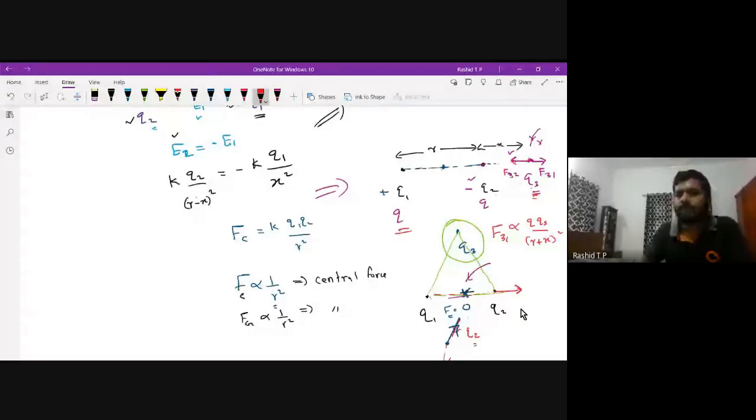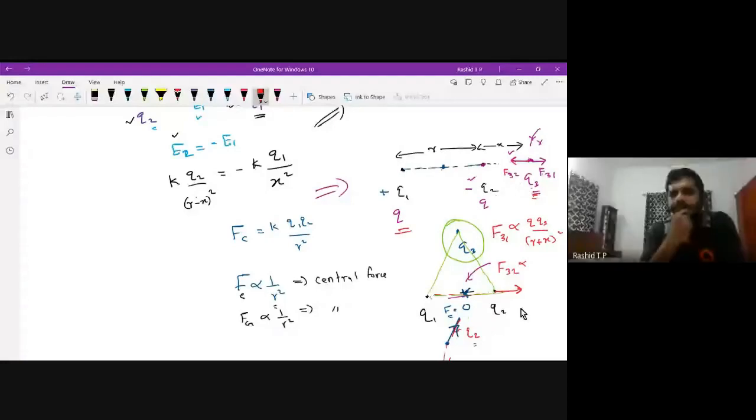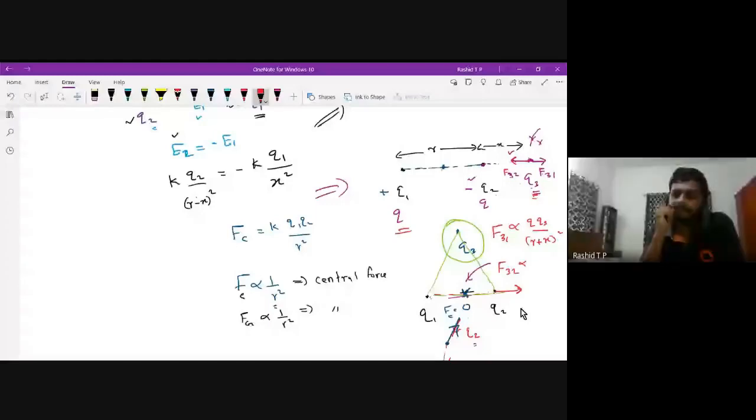Okay, sorry. Next, if you calculate F32, that is proportional to Q3. Sir, if the force is attractive or repulsive depends upon the charge of Q3, right? So we cannot find the direction of force, right? Like towards Q1 or Q2.